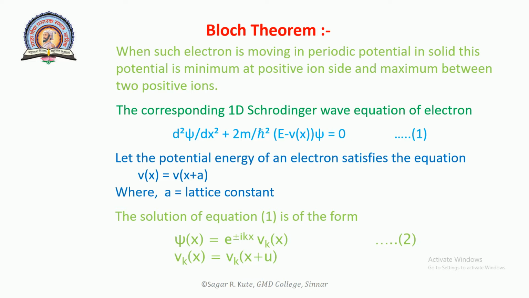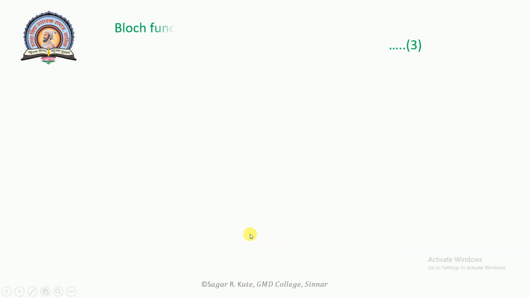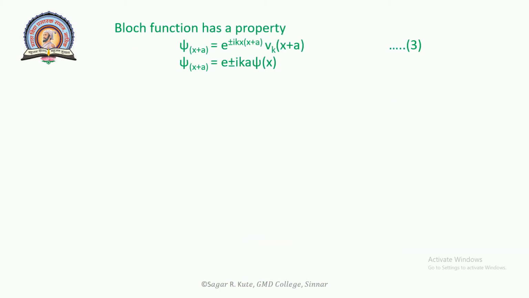u k of x is equal to u k of x plus a. Equation 2 defines the wave function, which is also known as the Bloch function. The Bloch function has the property psi of x plus a is equal to e raised to plus minus i k bracket x plus a bracket complete into u k of x plus a, this is equation number 3.